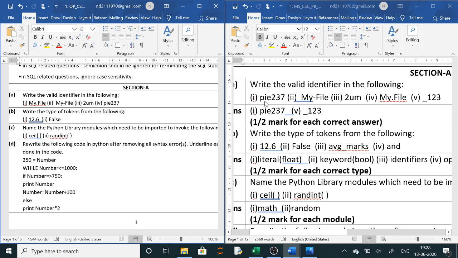So here you can see the first one and the fifth one is valid. It is starting with an alphabet or underscore. It may contain numeric values, but it cannot contain special characters like dash. It cannot start with a number. It cannot have a dot.